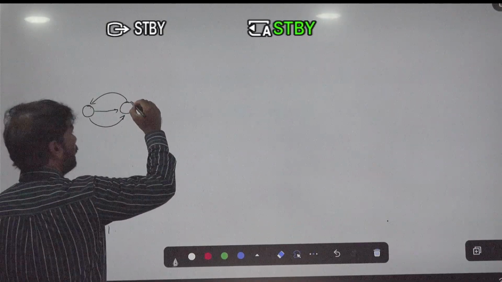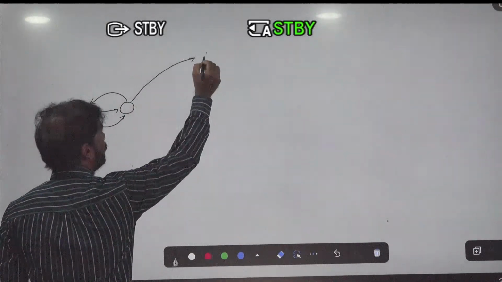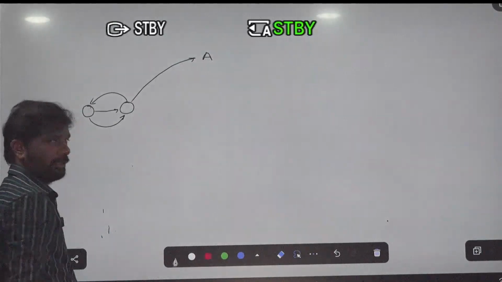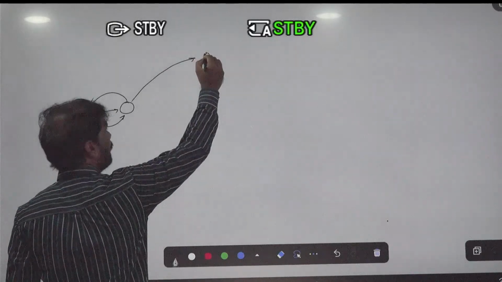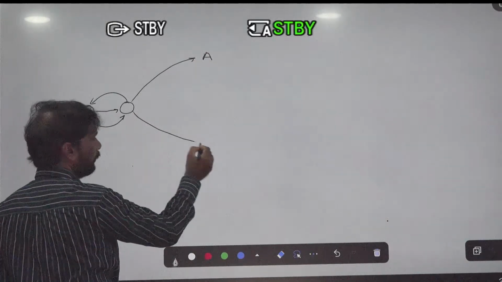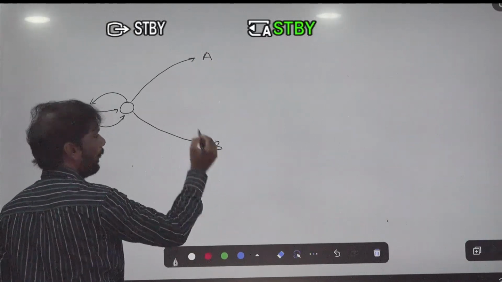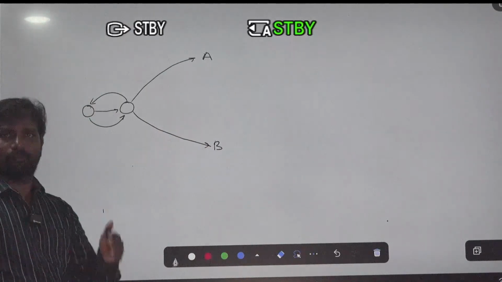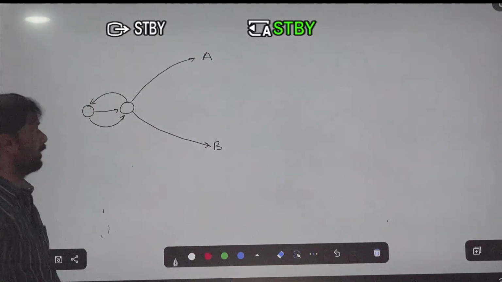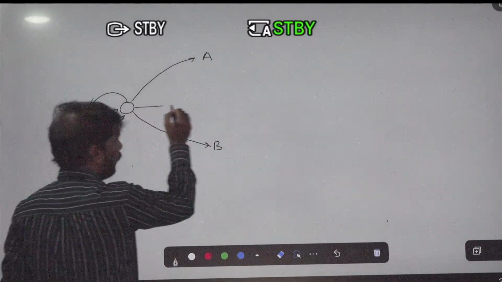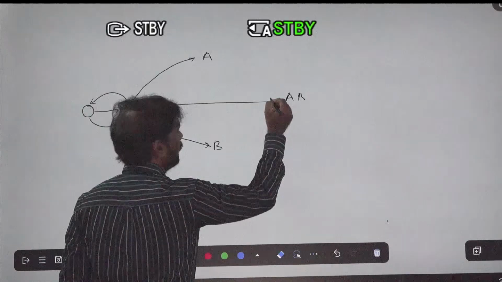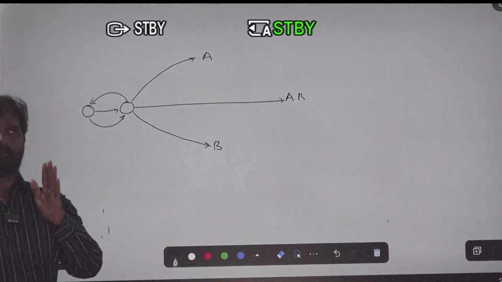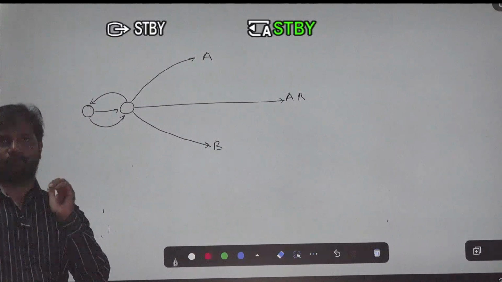O person giving blood to the A person is also a possible blood transfusion, and the O person also gives blood to the B person, it is also a successful blood transfusion, and the O person giving blood to the AB person is also a successful blood transfusion.